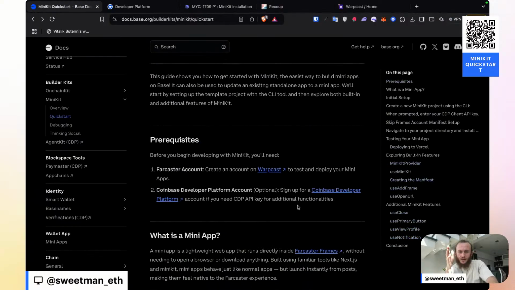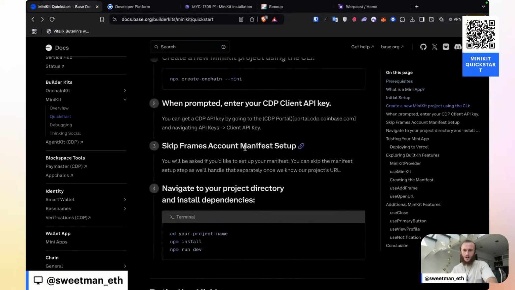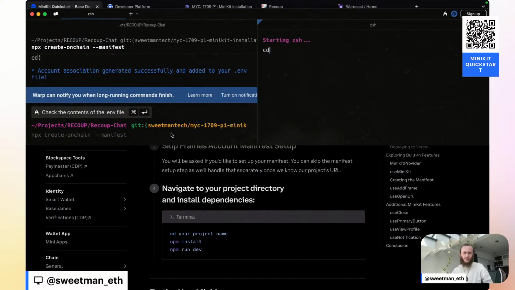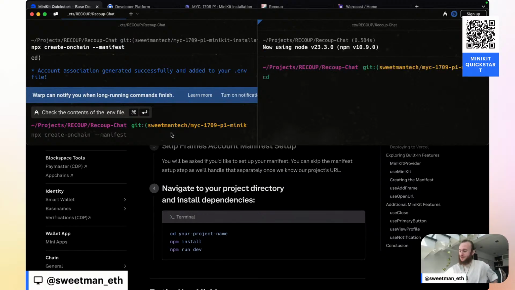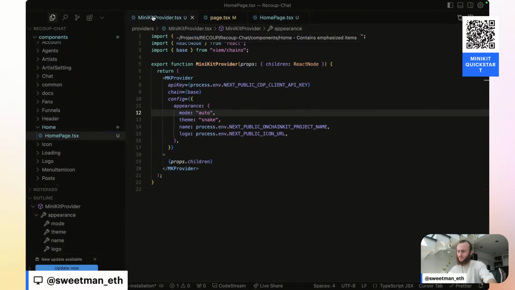And so now I'm wondering where, I think I have an example of their file somewhere else. So let me see if I can find that MiniKit demo I did the other day to try to find where the well-known file is at. So running through our steps so far, we've installed OnChainKit. We've added a MiniKit provider right here.